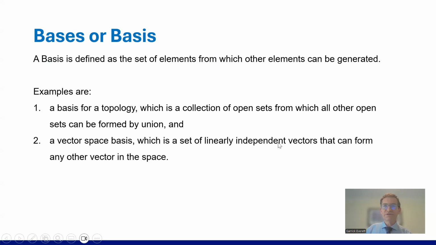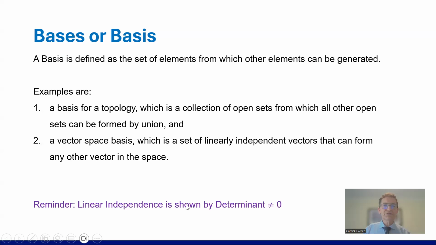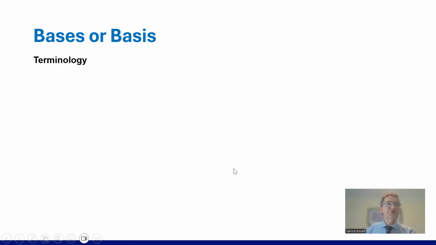Now, you've almost certainly seen this word linearly independent in first year and second year, and if we want two vectors that are linearly independent, here's a reminder. Linear independence is shown by the determinant not equal to 0. If the determinant equals 0, you're going to get linear dependence. Okay, so there's your reminder. Thanks, Dr. Everett. Really appreciate those reminders.